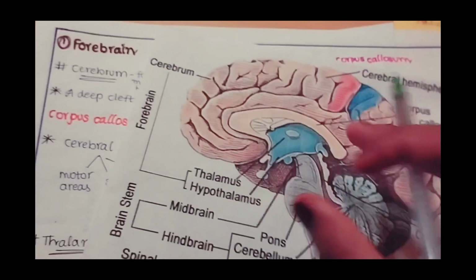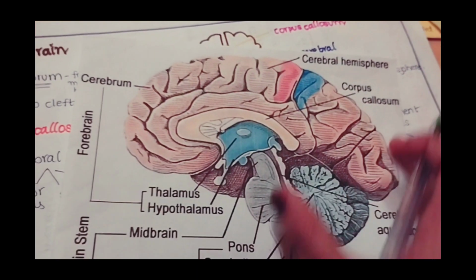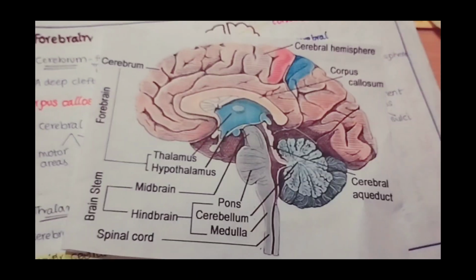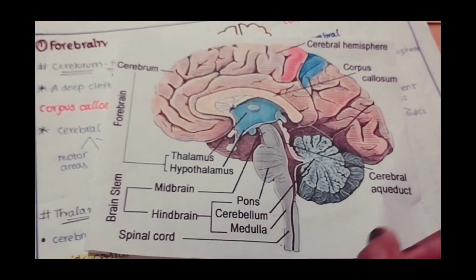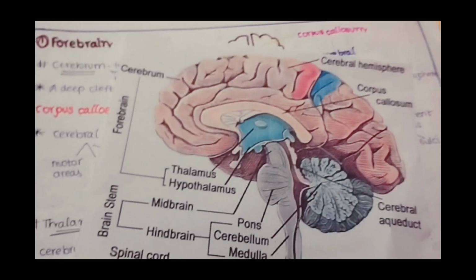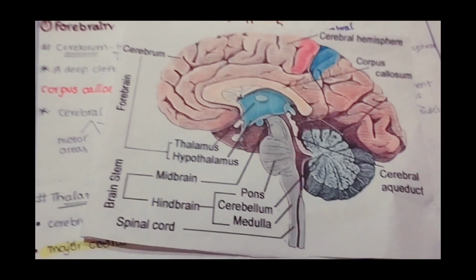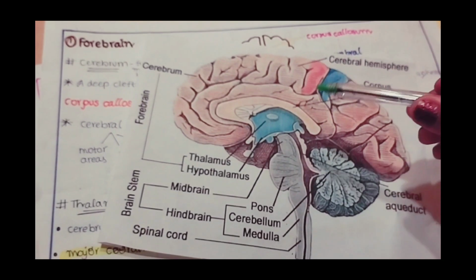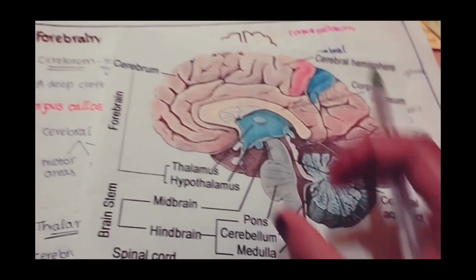Let's discuss this through the diagram. These are the cerebral hemispheres and they are covered by the cerebral cortex. See, in any organ we have two parts. The outer part is cortex and the inner part is medulla. Even in the kidney region we come across the terms adrenal cortex and adrenal medulla. In general, for any organ, cortex is the outer part and medulla is the inner part. Here also the cerebral cortex is the outer part of the brain and the cerebral medulla is the inner part of the brain.